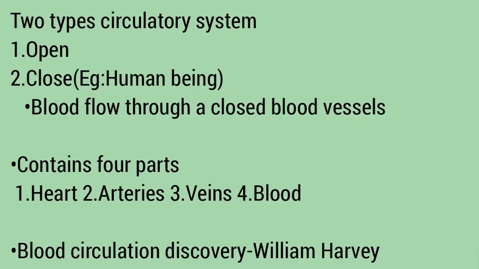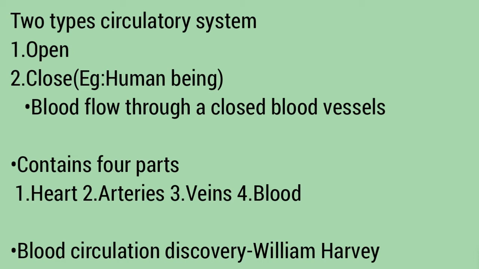Hi everyone. Today our topic is the human circulatory system. Circulatory systems are of two types: open circulatory system and closed circulatory system. Human beings possess a closed circulatory system, where blood flows through closed blood vessels. In an open circulatory system, blood flows in open spaces. That's the difference. The human circulatory system contains four parts: heart, arteries, veins, and blood.